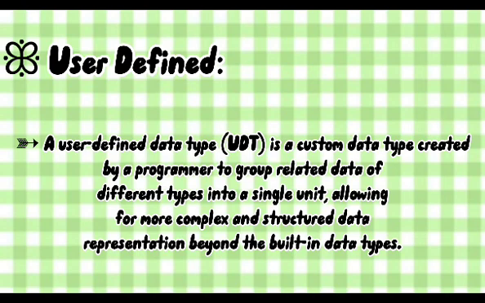And the last part of the different data types is user-defined. A user-defined data type is a custom data type created by a programmer to group related data of different types into a single unit, allowing for more complex and structured data representation beyond the built-in data types.